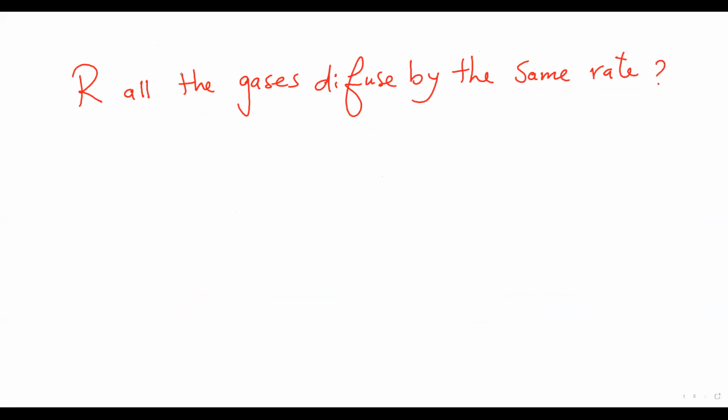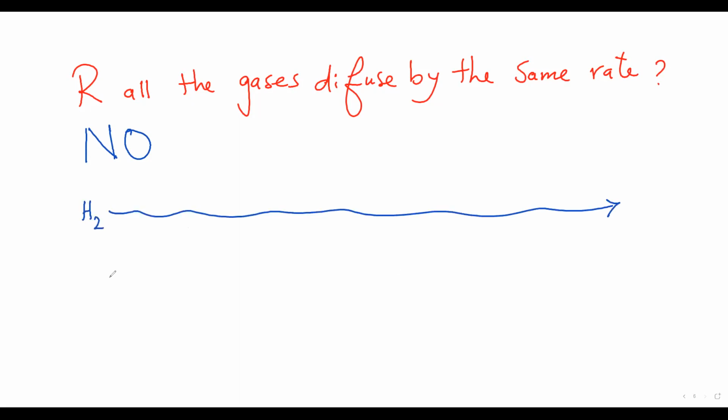The answer, of course, is no. Hydrogen diffuses very fast, while carbon dioxide, for example, diffuses very slowly. Why? Because the rate of diffusion depends on the MR of the gas.